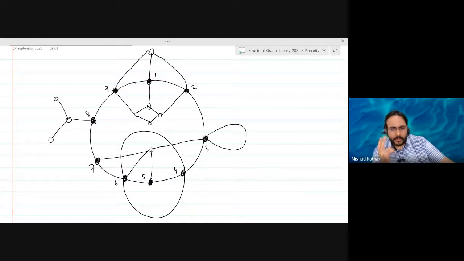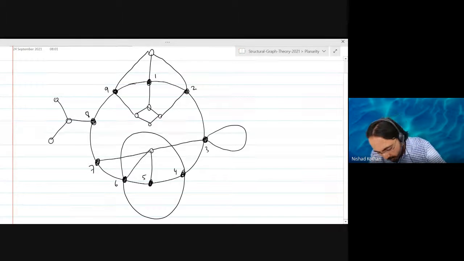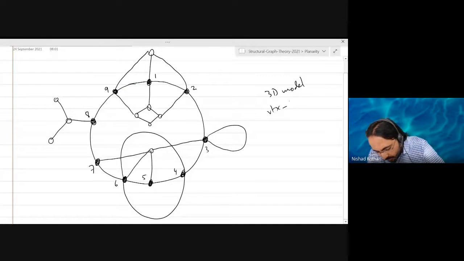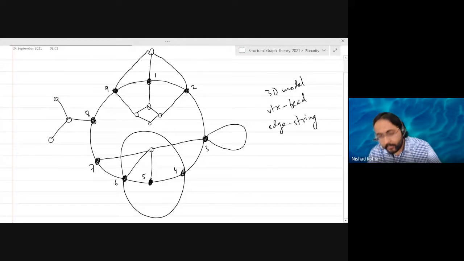What we are going to do is imagine this graph as a 3D model, like we did in the case of separating vertices, where every vertex is a bead and every edge is a string, which ties two beads, or in the case of a loop, it's tied at the same bead twice.